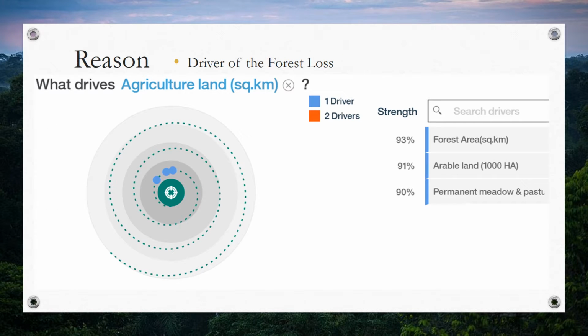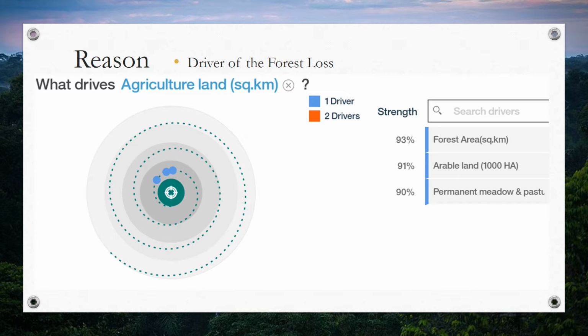From driver analysis, we want to find out what drives agricultural land change, because forest area has 93% strength to drive agricultural land change. It indicates that the forest change is highly associated with agricultural land change. In the dataset, agricultural land does include the pastures and the ranch land. Hence, the pasture and the ranch land change is related to forest land change.